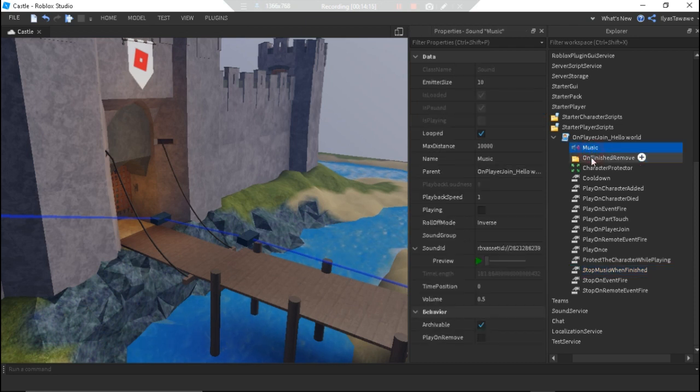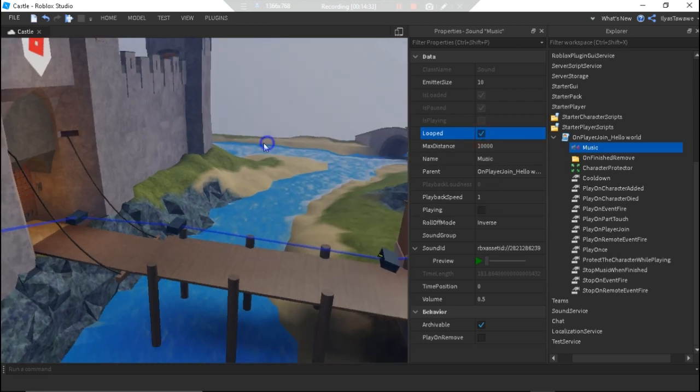And just be aware, if your music is looped, then when it finishes it will do its job again and play again. If you want it to stop when it finishes, just turn off this looped. Alright, good stuff.